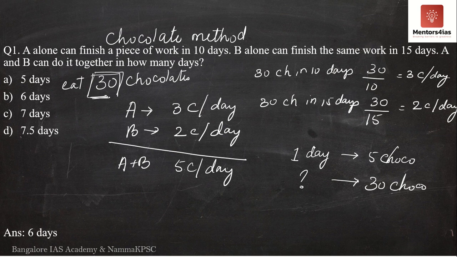I take 30 here, multiply 1 by 30 and then divide it by 5. I take the question mark to the other side. I get 5. What is this? 5 sixes are 30. So they will take 6 days to eat 30 chocolates. Did we not get the same answer now? Is it not 6 days again? It is the same thing. So you can do it by two methods. For simple things, fine, the chocolate method is easier.